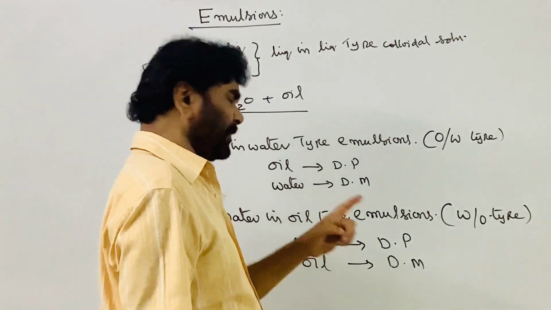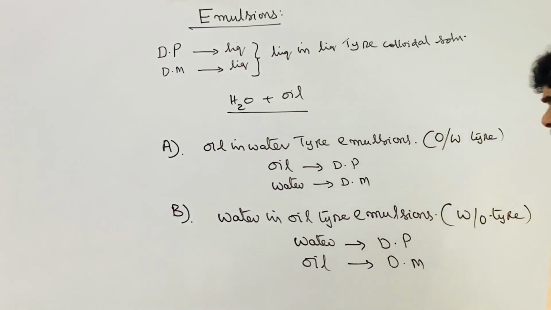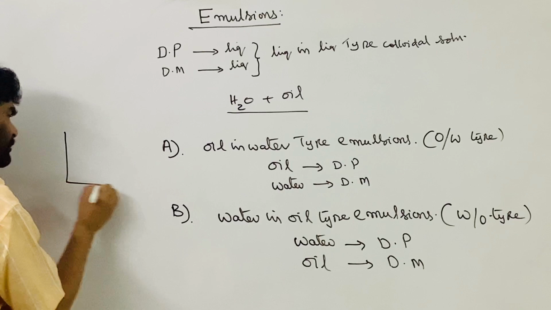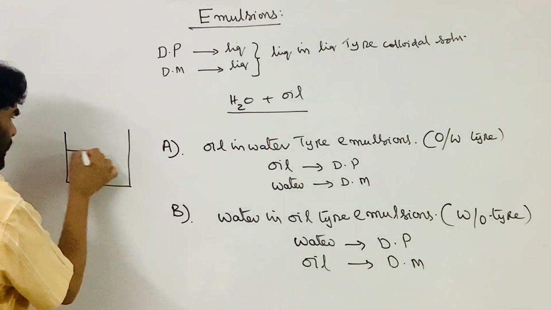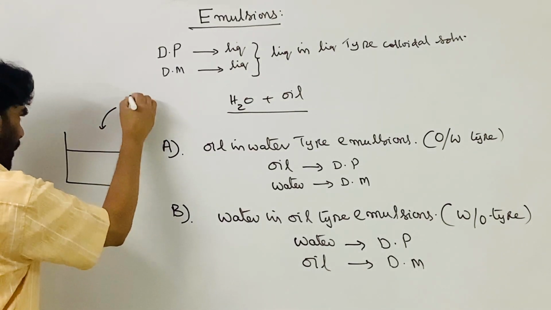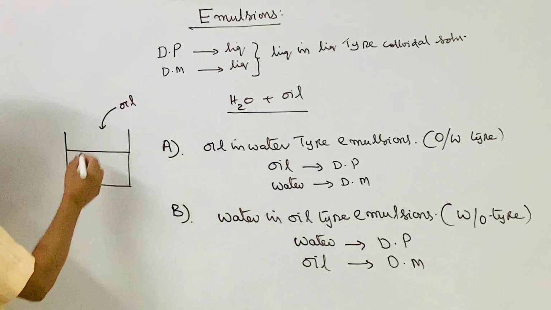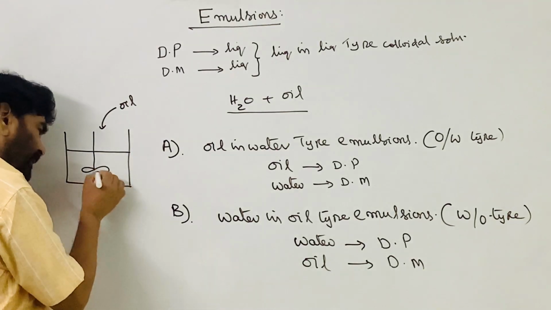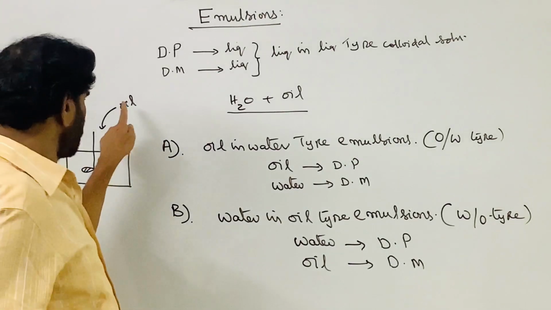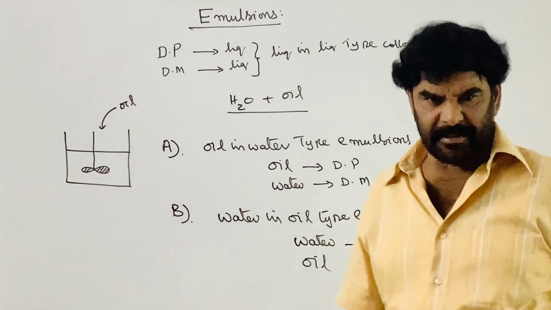Here it is the water and oil system. This is the water, and a few drops of oil are added; both are immiscible. Now by putting in the high speed stirrer, it is thoroughly mixed. So the oil is dispersed in the water in the form of small droplets.